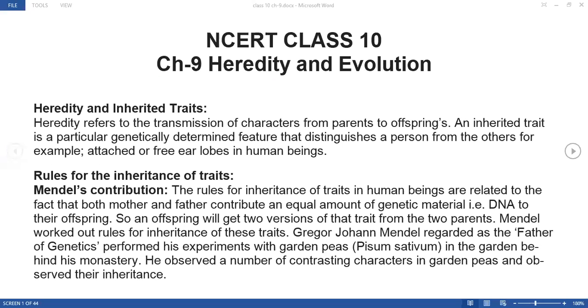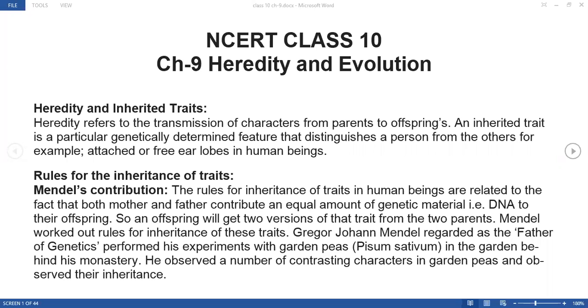So this Mendel, that is Gregor Johann Mendel, is said to be the father of genetics because he performed the experiments with garden peas, and he observed that there were so many contrasting traits in garden peas, and he observed their inheritance.